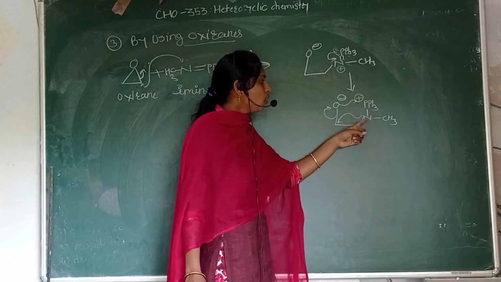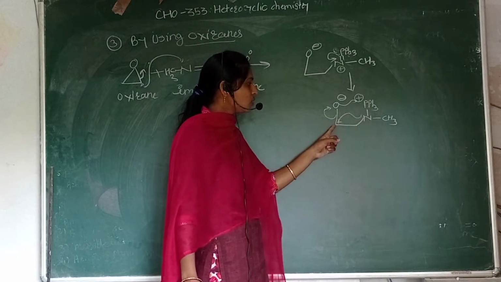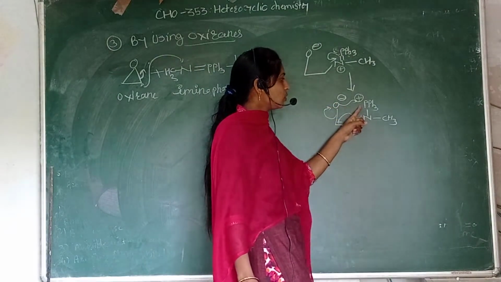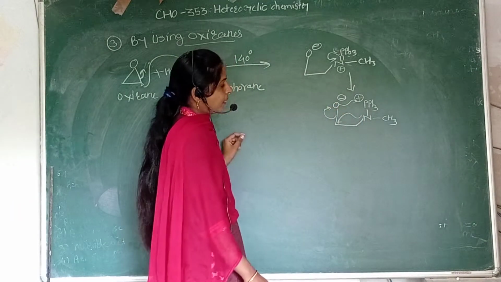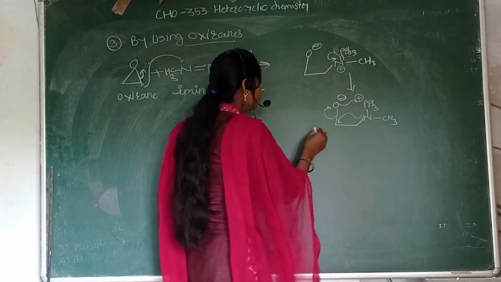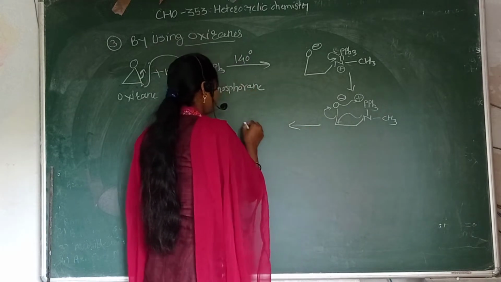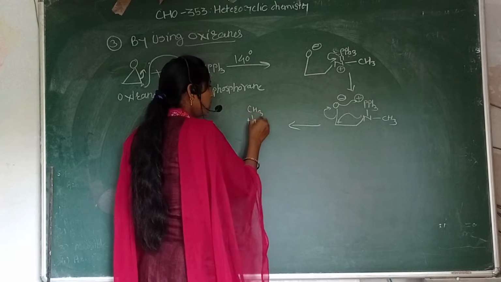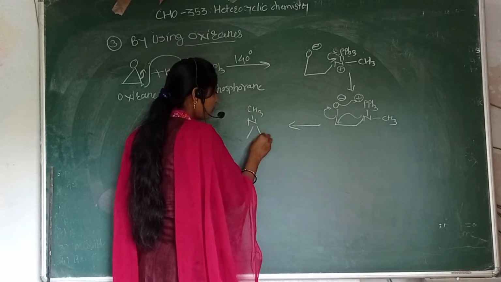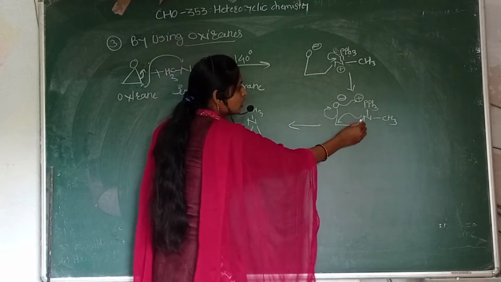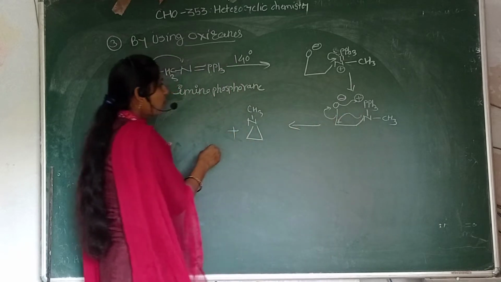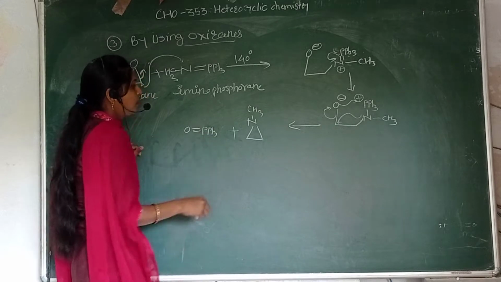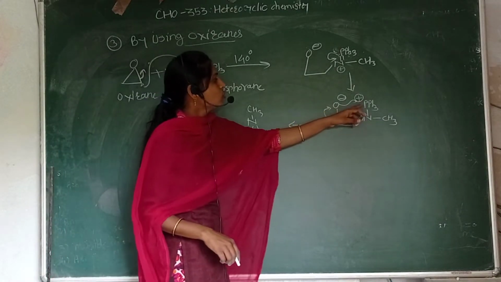So the lone pair of nitrogen attacks on this carbon. This bond is broken or shifts on this oxygen. This bond reacts with the phosphorane. So we will get the aziridine ring with CH3, CH2, CH2. The byproduct is O=PPh3, formed here by bond formation.